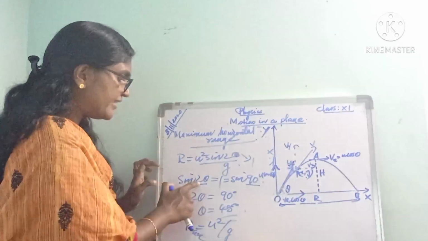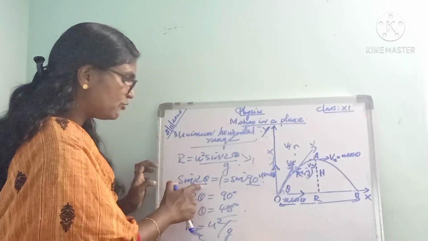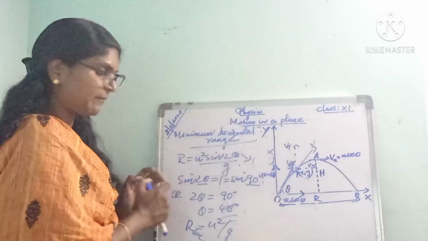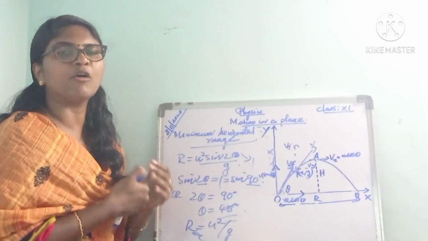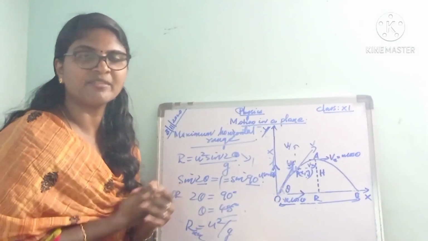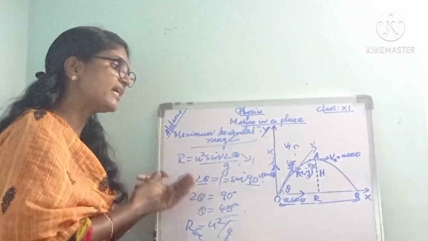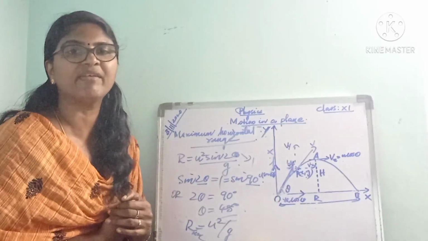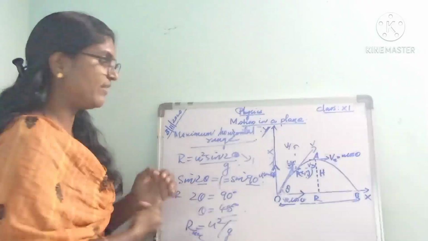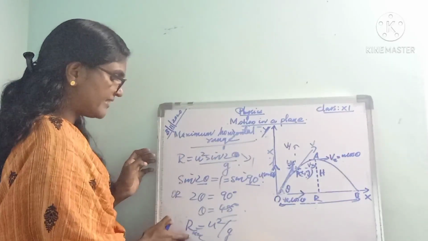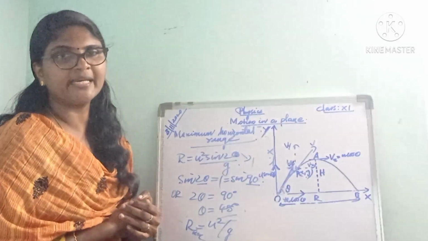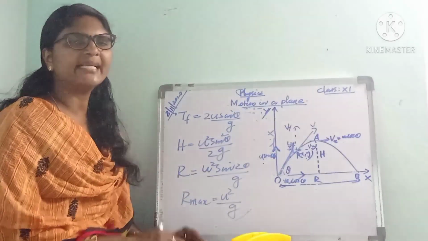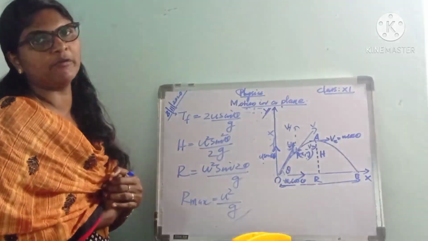So 2 theta equal to 90, and from this theta equal to 45 degree. Thus the horizontal range of a projectile is maximum when it is projected at an angle of 45 degree with the horizontal. At that time we get the expression for horizontal range as R max equal to u square by g. That is about the projectile motion.